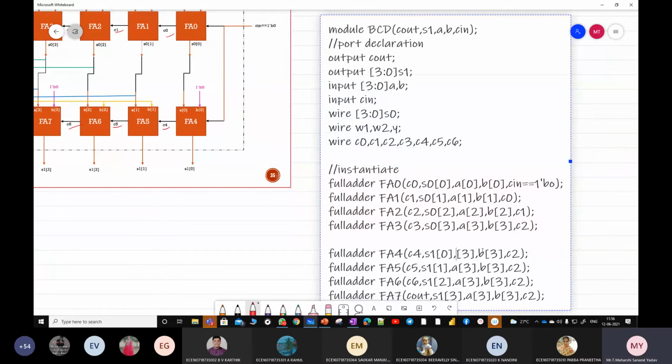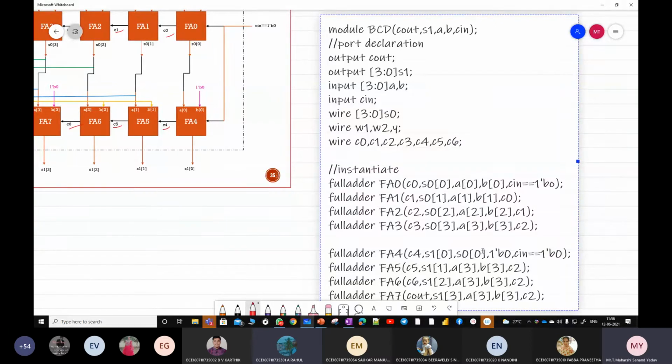This should be S0 of 0. Okay, S0 of 0. Next, B naught. What is it connected to? 0. Okay, this should be 1 tick B0. Next, coming to carry, it is C in. C in is equal to 1 tick B naught.